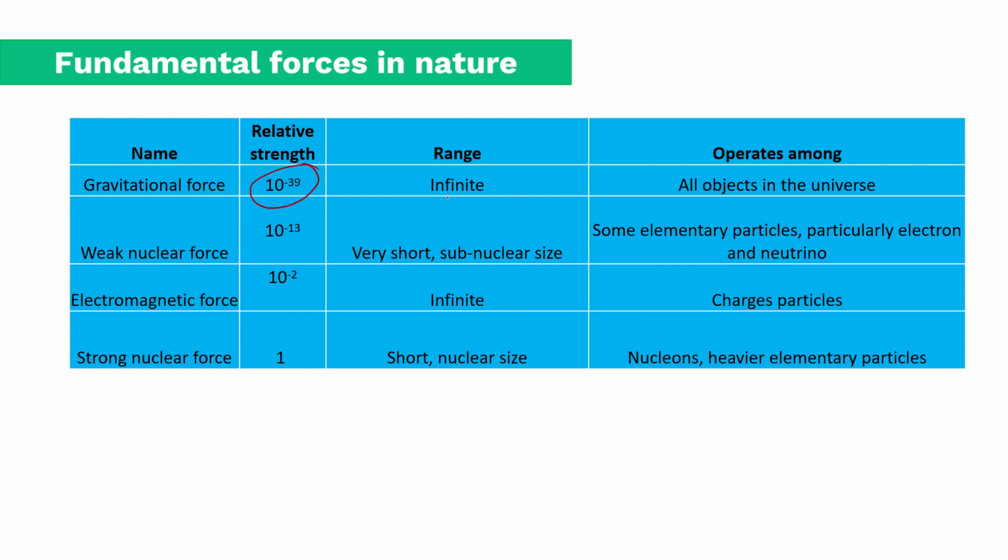And this is one of the important slides in this chapter. So usually you will be asked questions with respect to relative strength and range. Okay, so gravitational force has 10 power minus 39. So what is it? It's a very weak force. 10 power minus 39 means 0.00039 zeros, right?